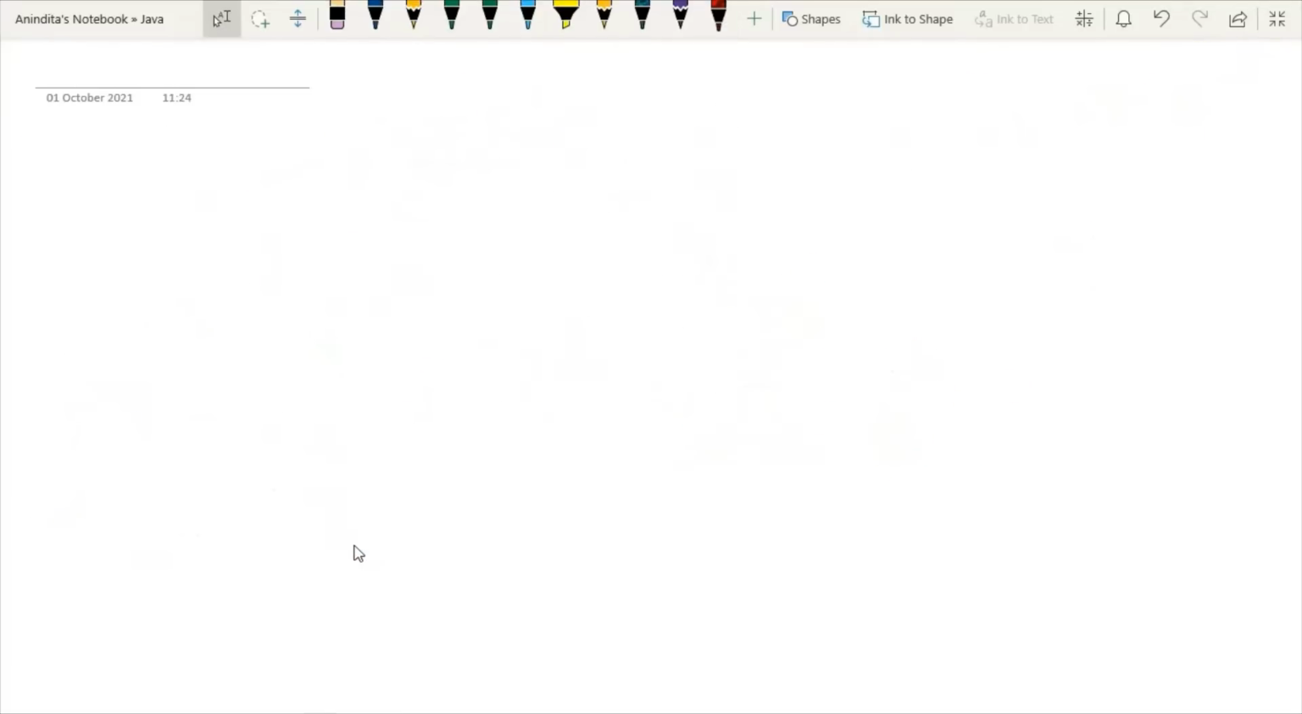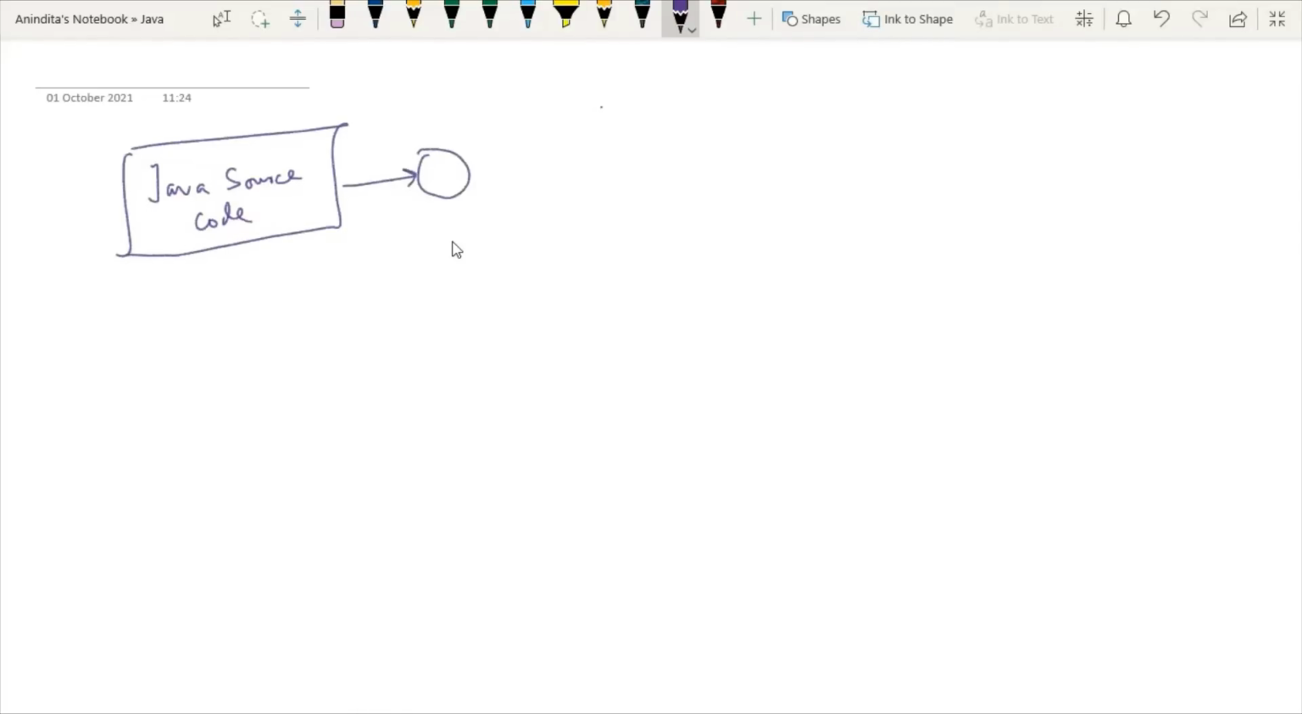Now you have to understand how the compilation process of Java works. If you ask me what the basic compilation process is, I will tell you there will be one Java source code. Whenever you have Java source code, you have to use the Java compiler, javac, for the compilation process. Then you will get bytecode, or you can say Java bytecode.